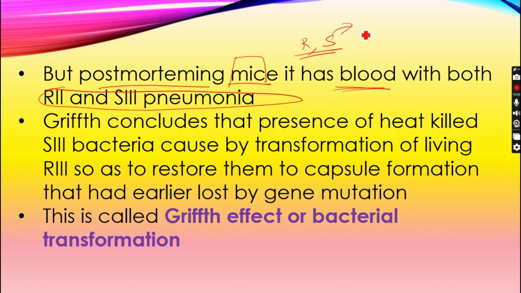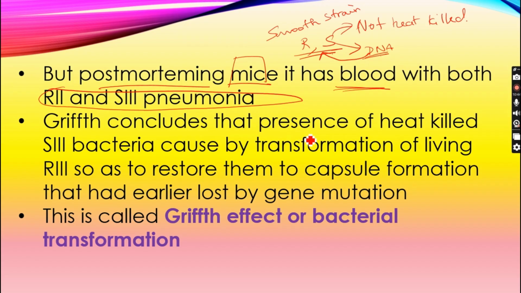Which means that the S strain is not completely heat killed in its blood. So here we can find that these S strain bacteria, though mutated, have DNA. This DNA is going to be transformed into the rough strain bacteria, which causes it to behave like a smooth strain bacteria, which causes pneumonia.